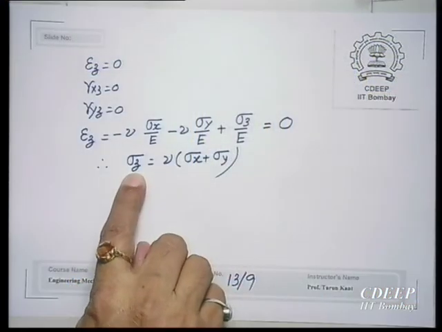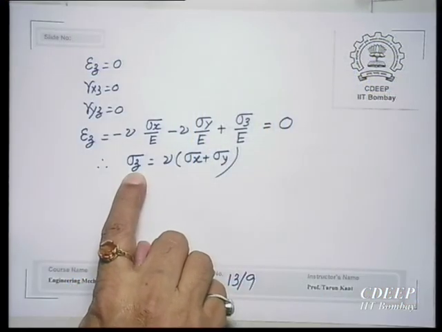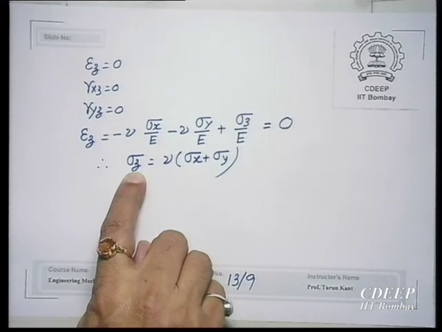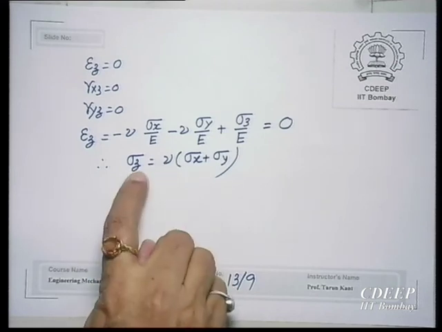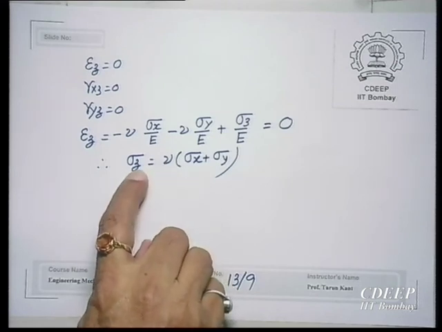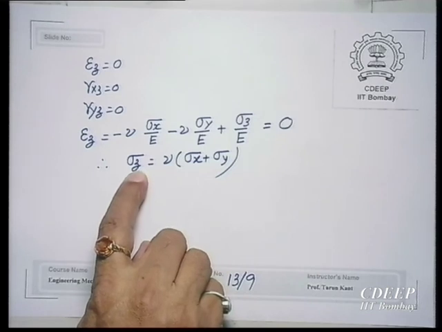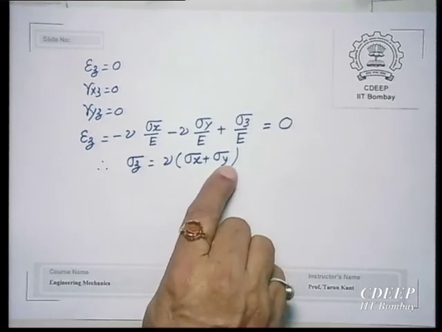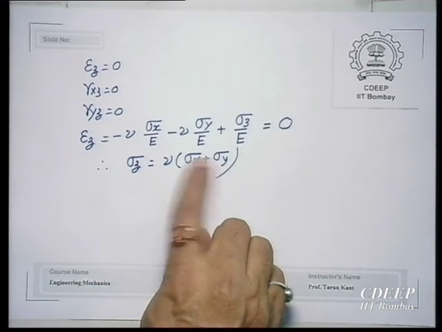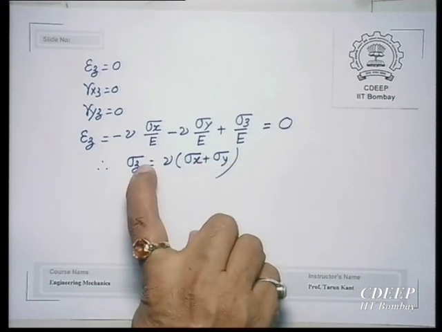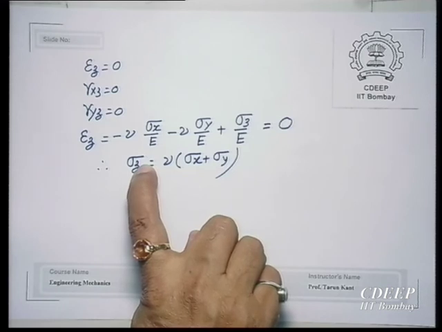So, I wanted to explain that the case of plane strain, which is a two dimensional state of strain, we can also call a two dimensional state of stress, because sigma z can anyway be found out. Sigma z is dependent on x and y. So, what is needed is only x and y, z is always dependent. It is not independent. So, this is also a plane, two dimensional state of stress or strain.